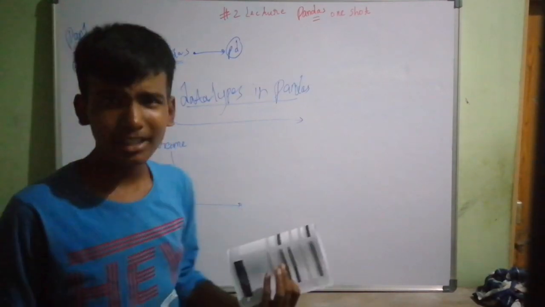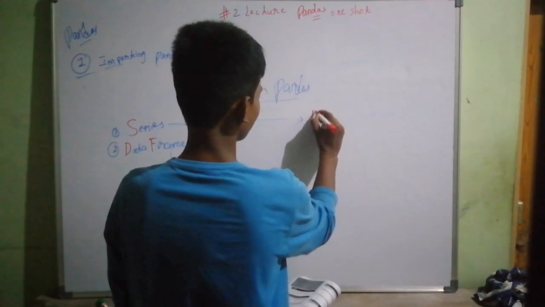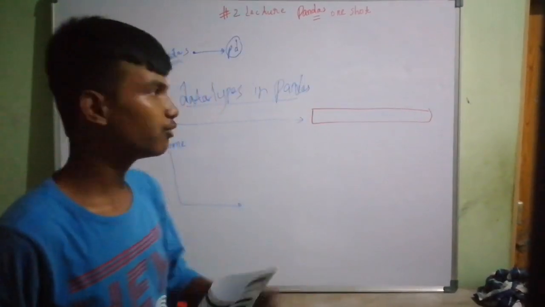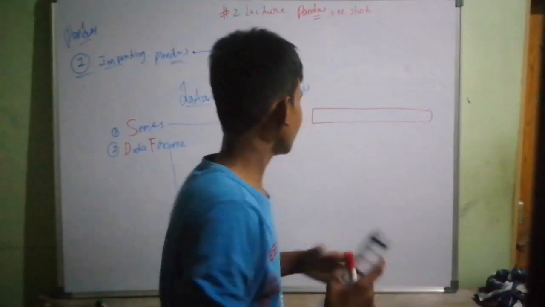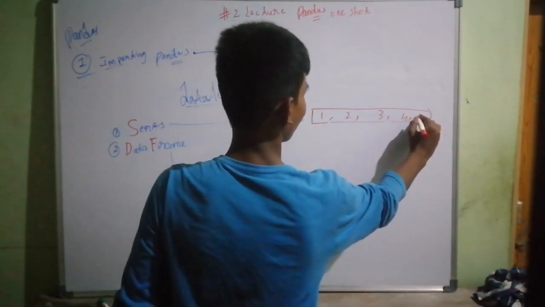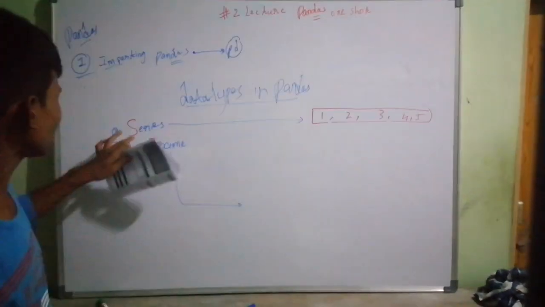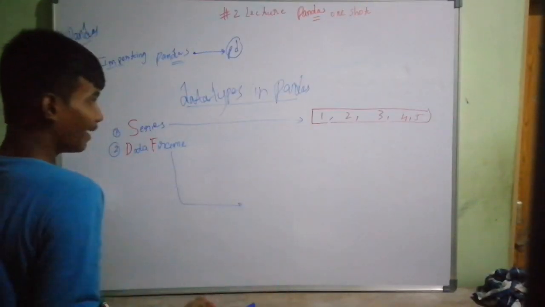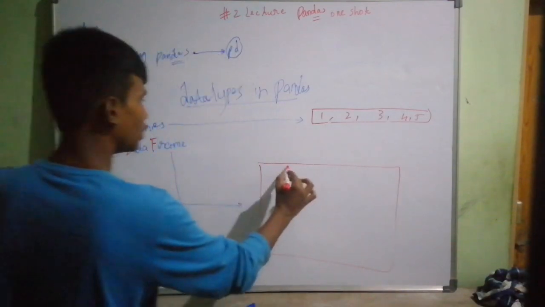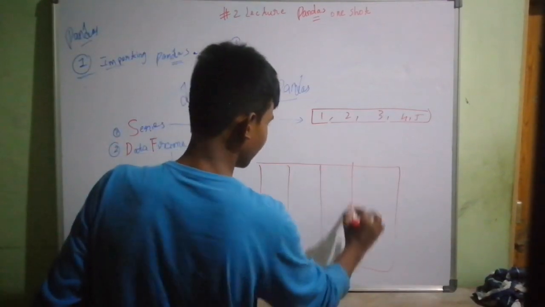So what is a Series actually? It looks like a box, just one line, 1D. In it you can put 1, 2, 3, 4, 5 like that. This is called a Series. And what about a DataFrame? It's like a table which has rows and columns, numbers and indexes. It looks like that.